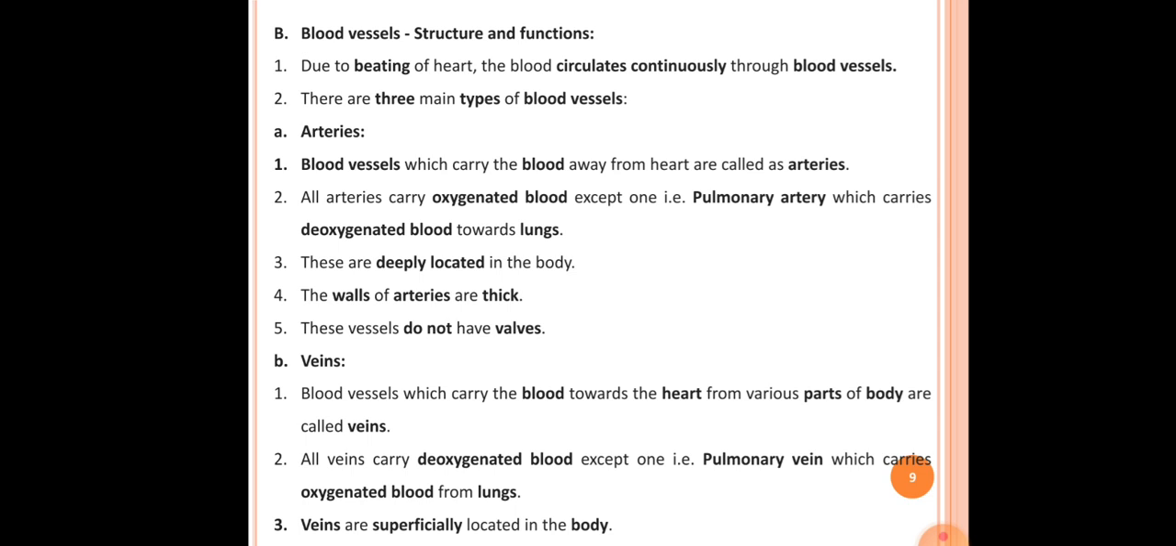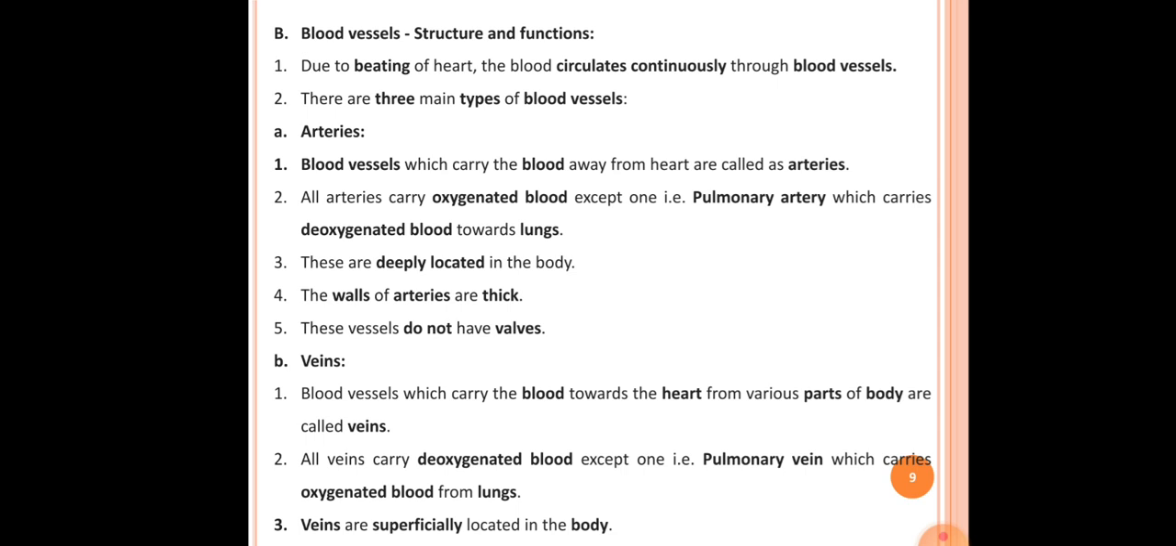In the next slide, our next point is blood vessels, that is structure and functions. The first point here is due to the beating of the heart, the blood circulates continuously through the blood vessels. Actually, there is continuous pumping of the heart. That's why blood is continuously pumped through the blood vessels.